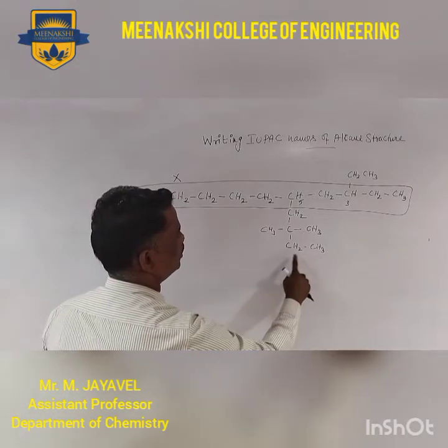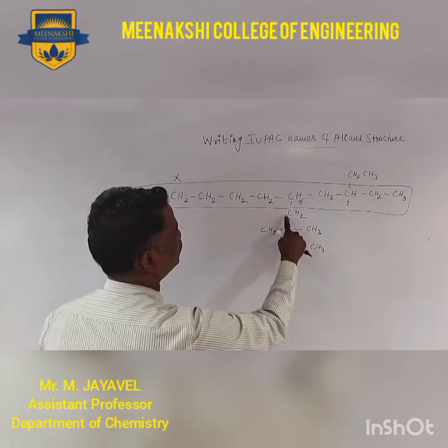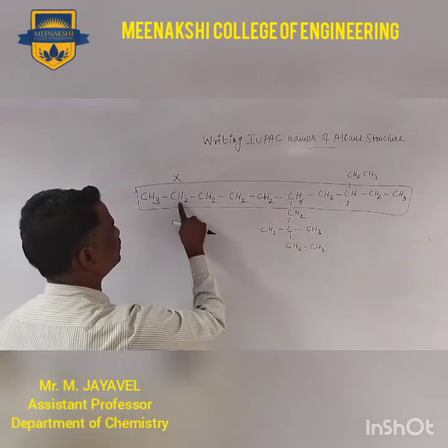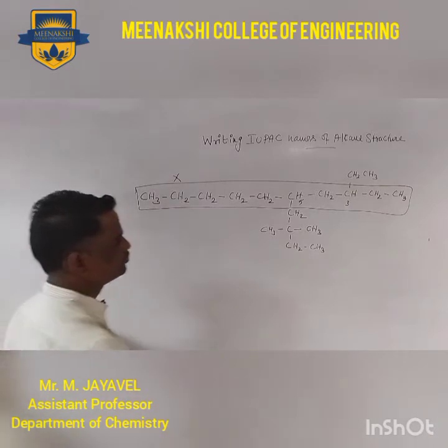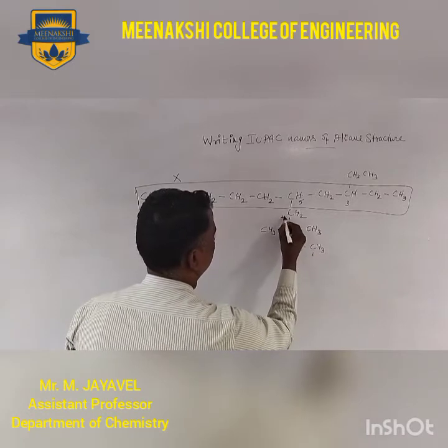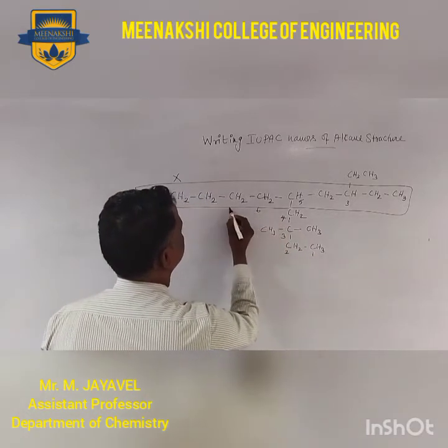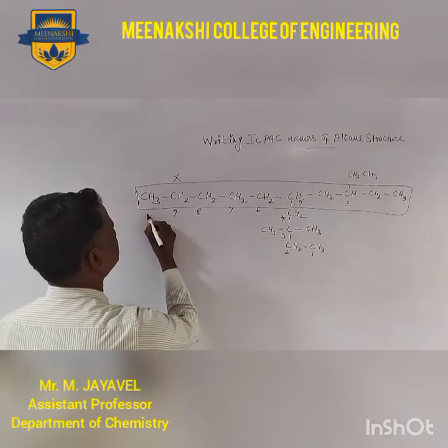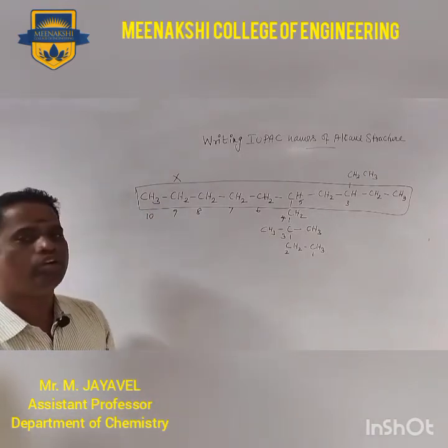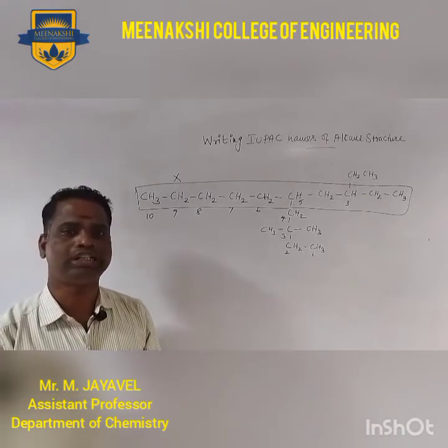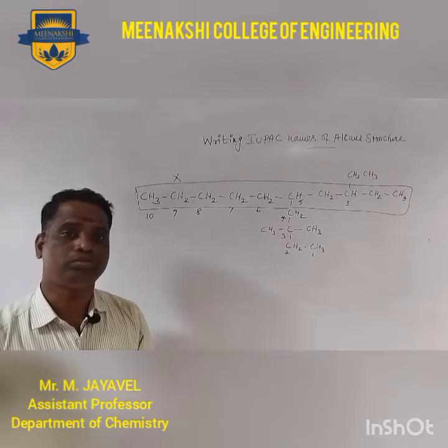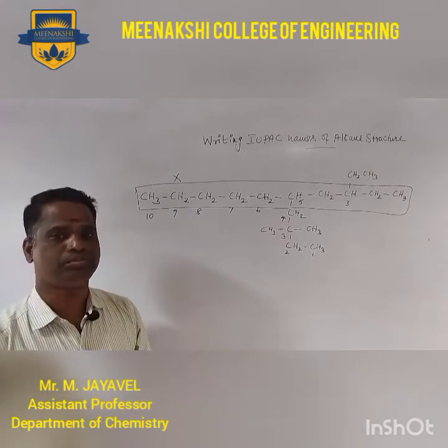1, 2, 3, 4, 5, 6, 7, 8, 9, 10. Why? Because when you are choosing the longest parent chain, the parent chain should have the most substituent groups.